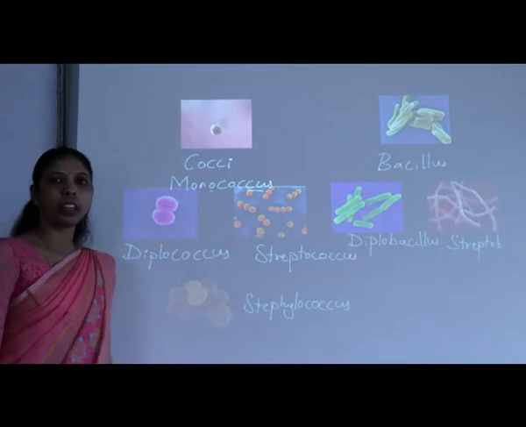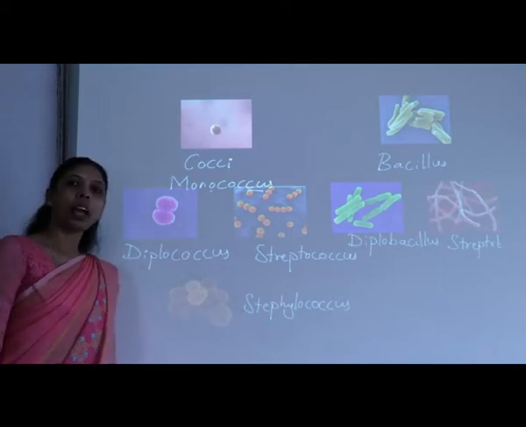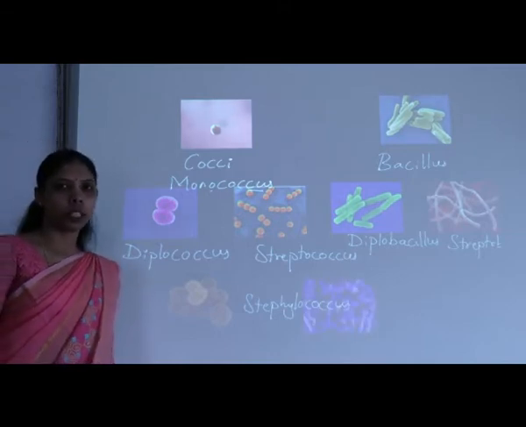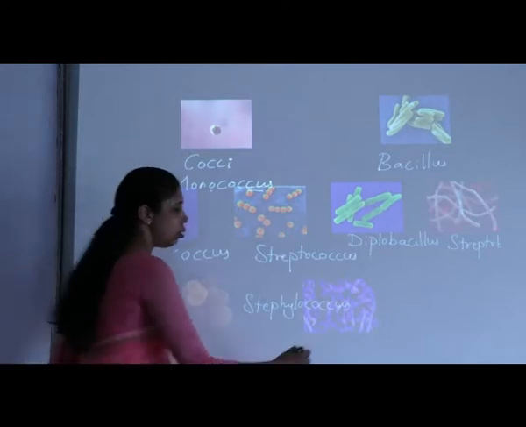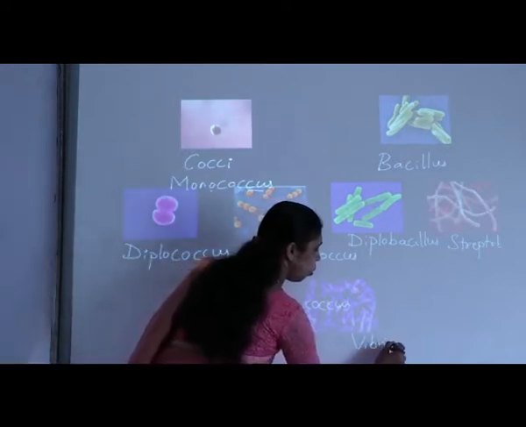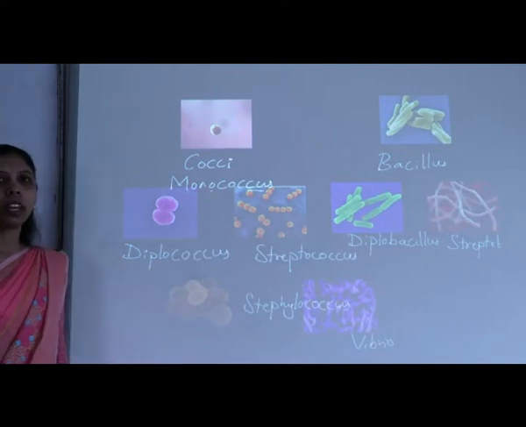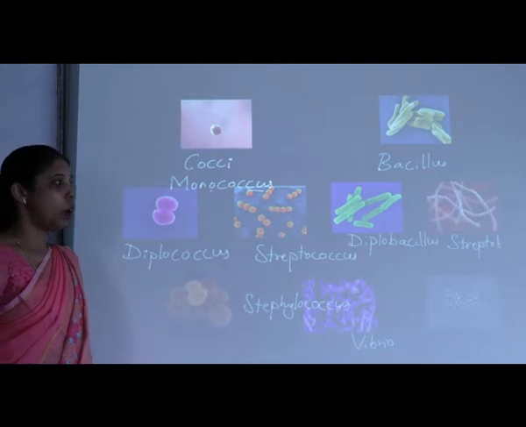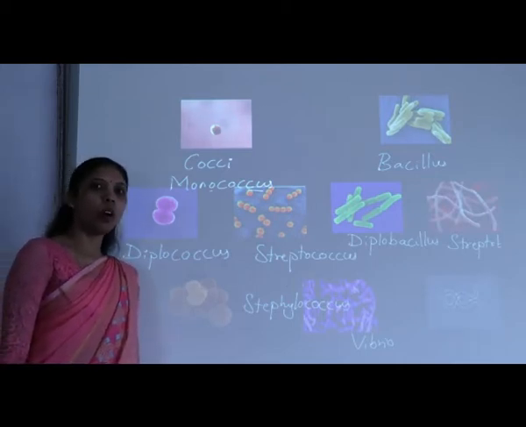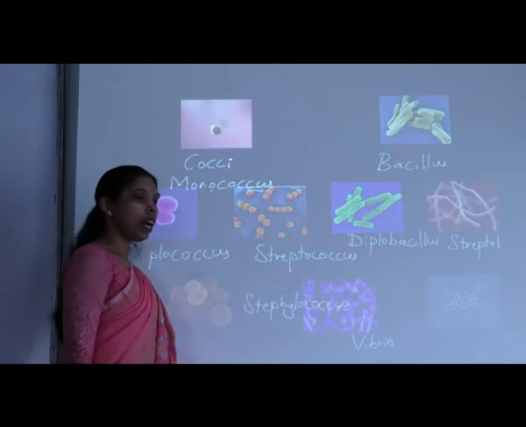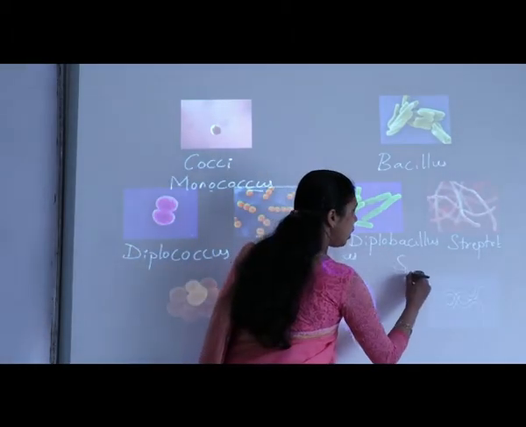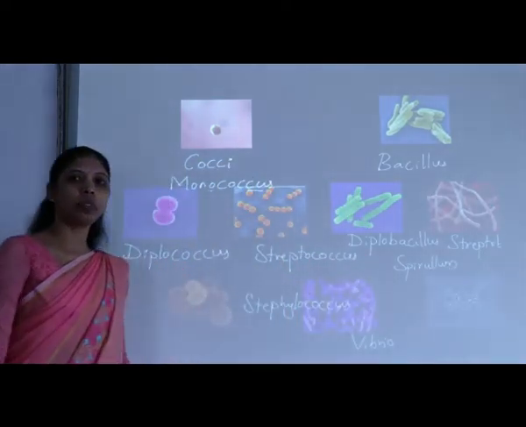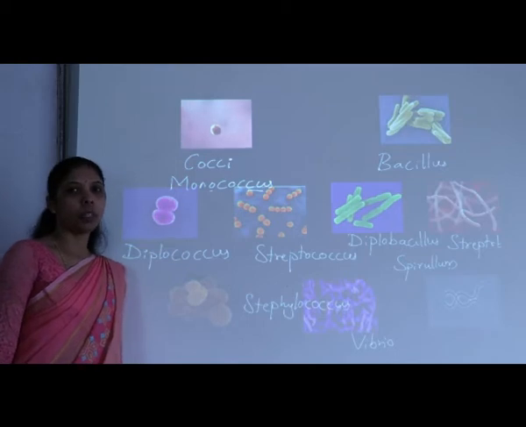Other than spherical and rod-shaped cells, bacteria may also be present in the form of a comma. Comma-shaped bacteria is named Vibrio. So Vibrio means comma-shaped bacteria. Other than this, bacteria may also exist in the form of a spring. If the bacterial shape is spring-like, then it is called spirillum. So these are the different morphological shapes of the bacteria.